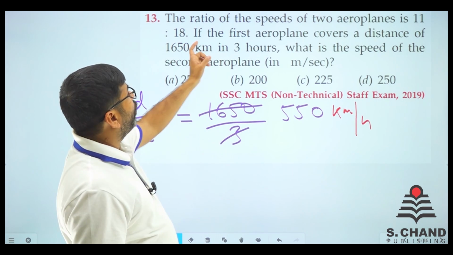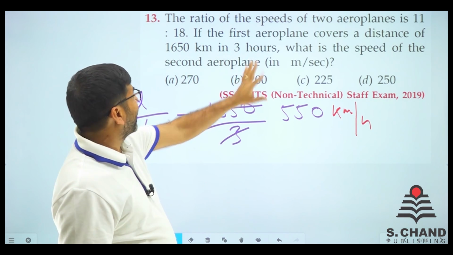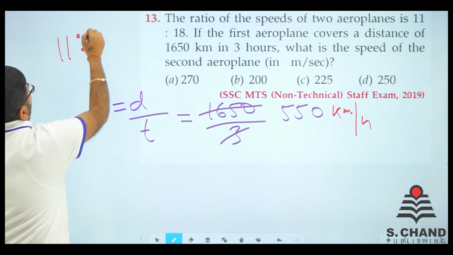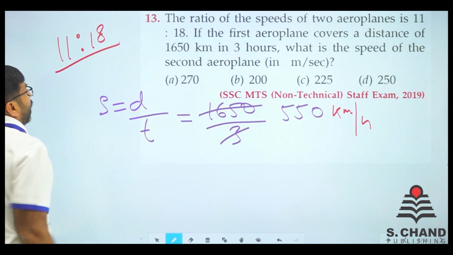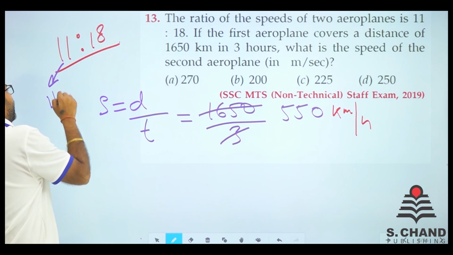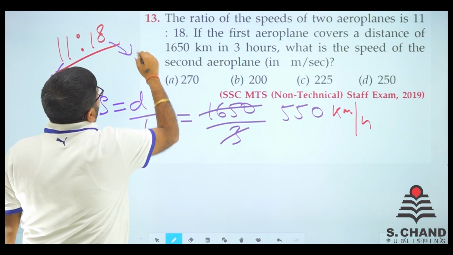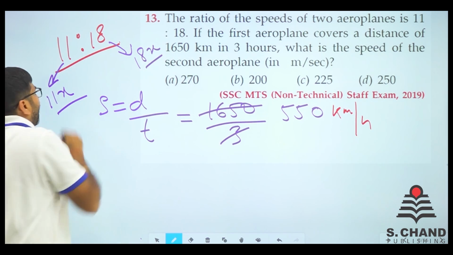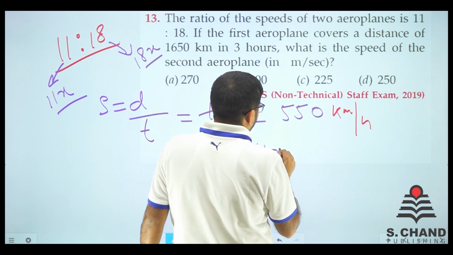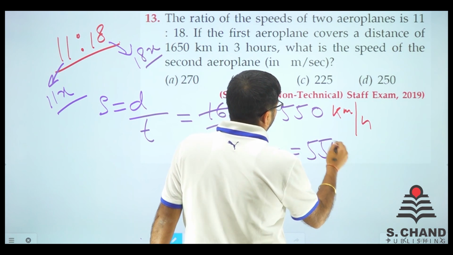So the ratio of first aeroplane to second aeroplane is 11 is to 18, right? So 11 is to 18 is the speed of first and second. We consider this as 11x and this as 18x, so that this 550 becomes 11x. So 11x is equal to 550.